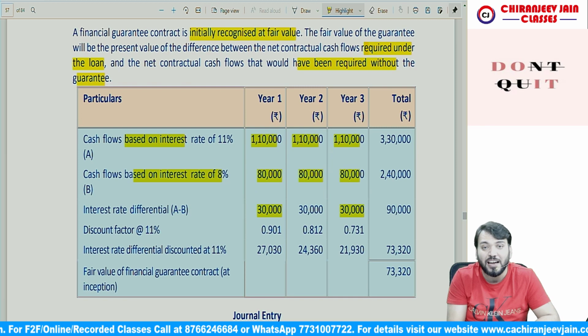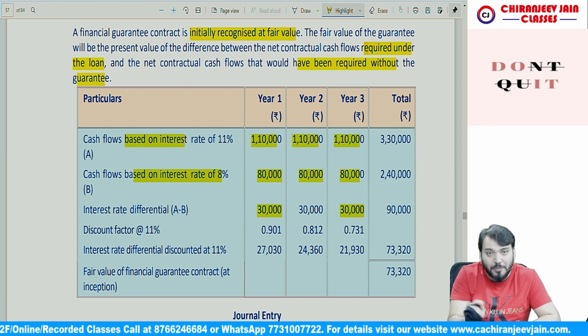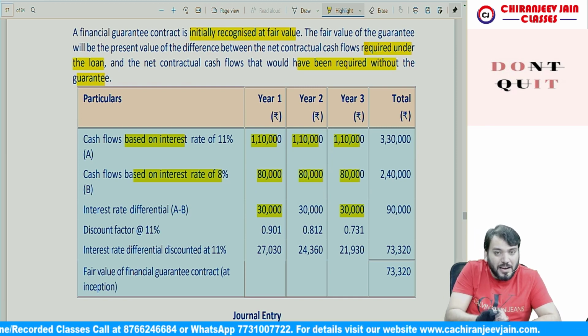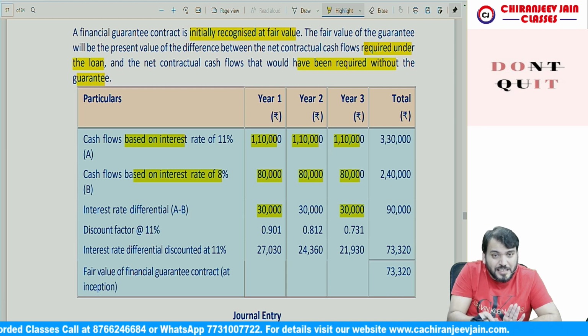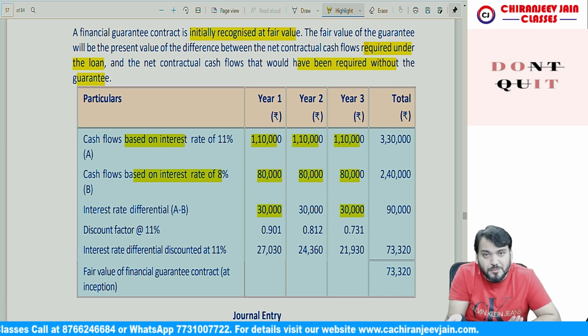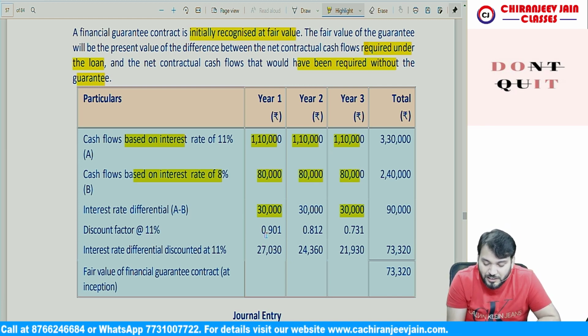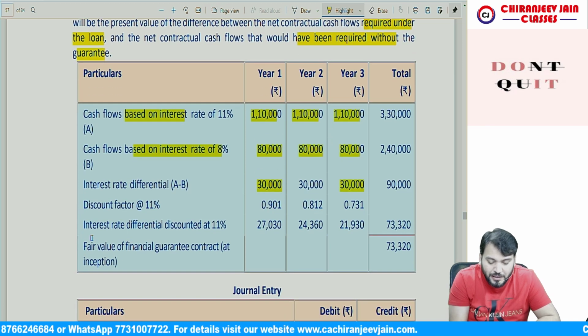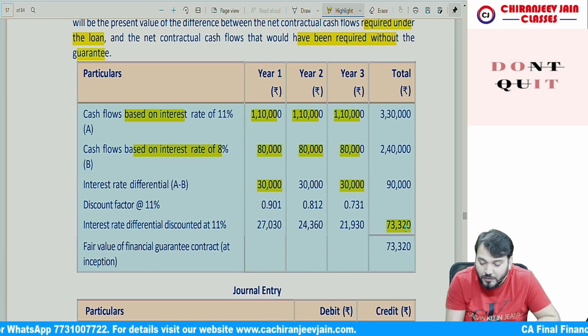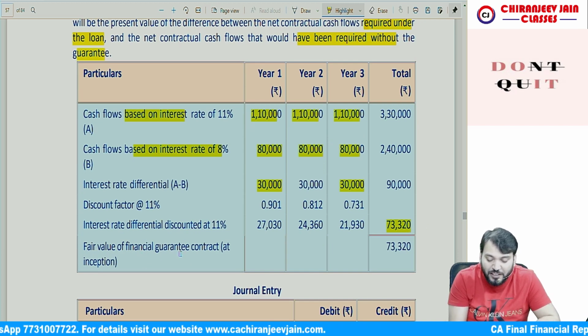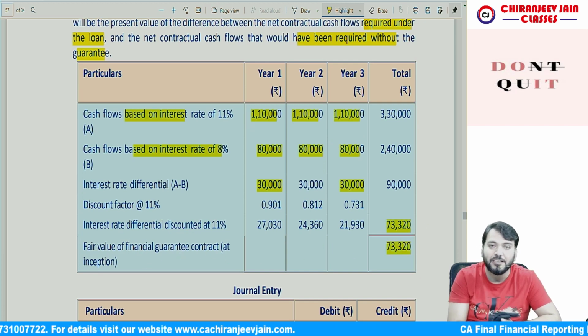We will take the present value of this at 11%, because 11% is the market rate of interest as per the credit risk of Moon Limited. So what is the fair present value? It is 73,320. So the fair value of the financial guarantee contract will be this 73,320.